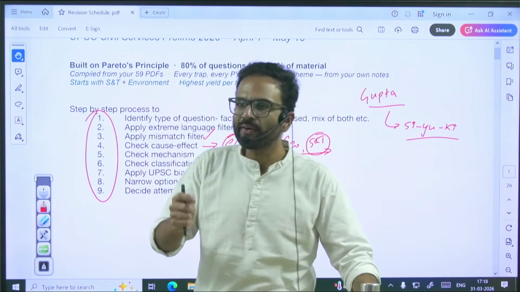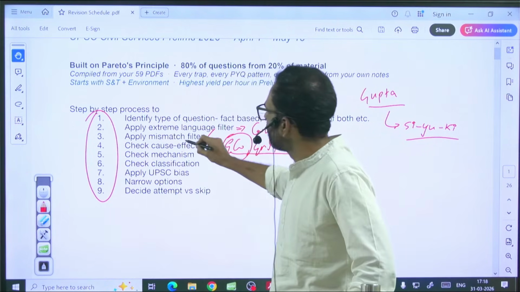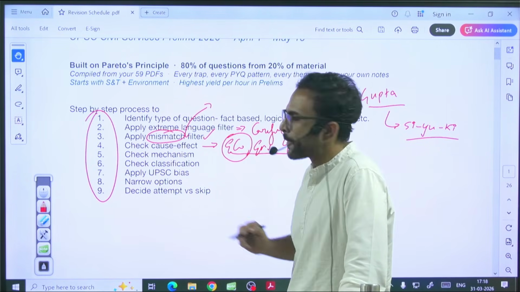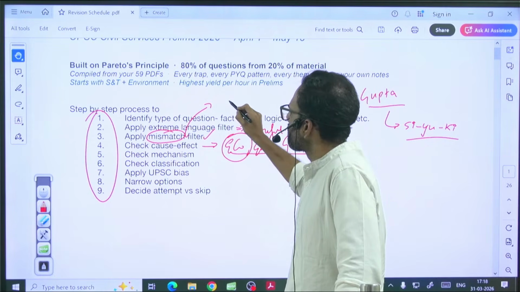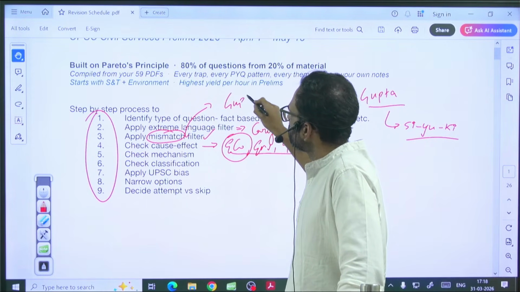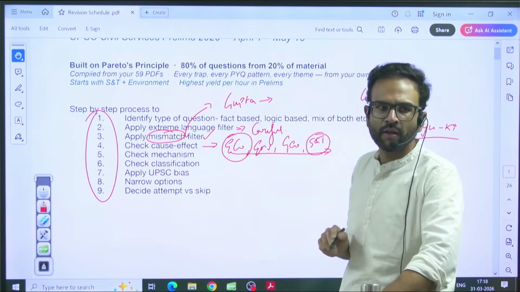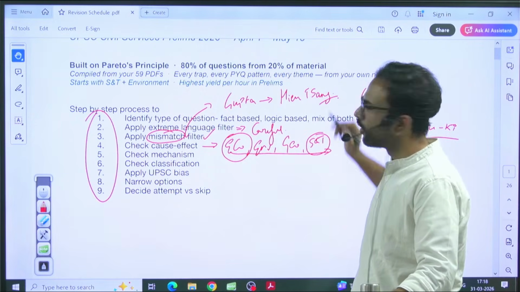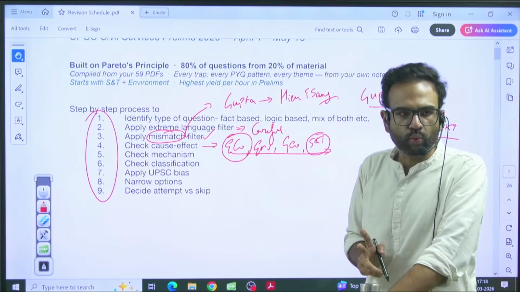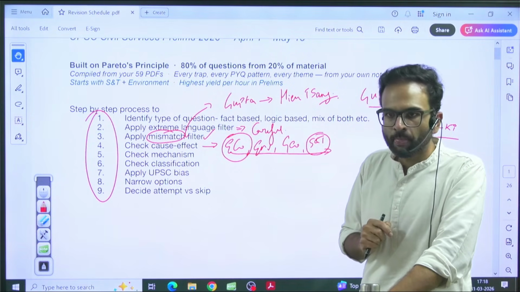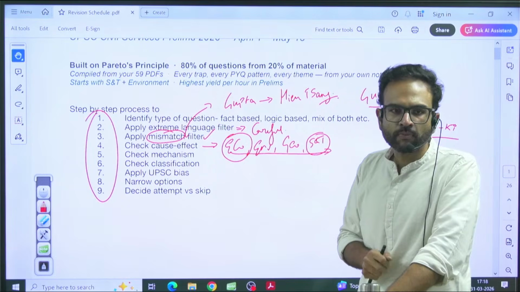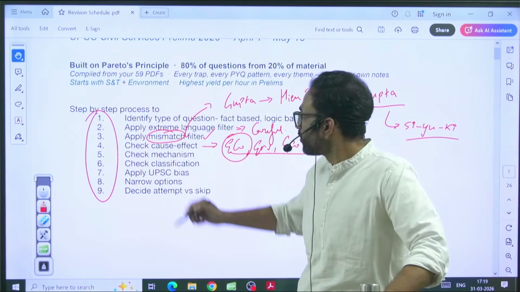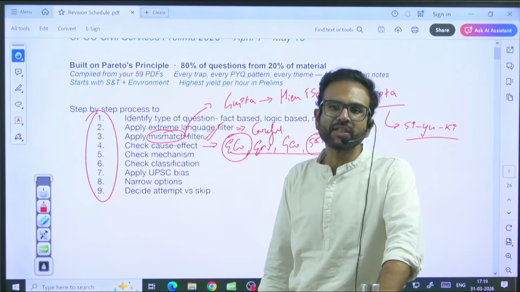So if I ask a question where I am trying to mismatch between these two, I'll say: during the Gupta period, a Chinese traveler, Hiuen Tsang, visited the court of Chandragupta II or Chandragupta Vikramaditya. So this is a mismatch of timeline, a mismatch of organization, a mismatch of the very purpose it is trying to solve. This is one area where most people go wrong.